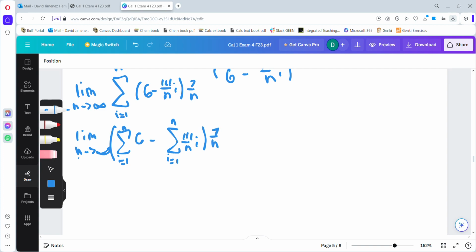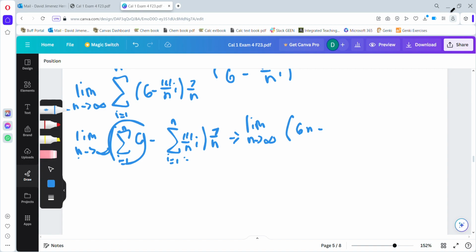From here, we can simplify even further, pushing the constants out. Actually, let's not write the summation, let's just write it out simplified. The summation of 6 is just going to be equal to 6n, as the summation of the constant 6, n number of times, is equal to 6n.